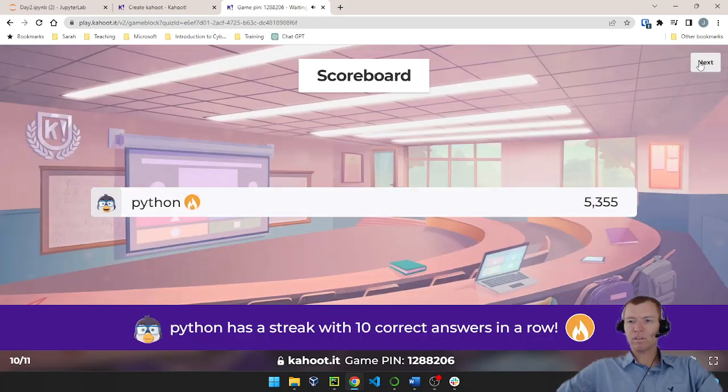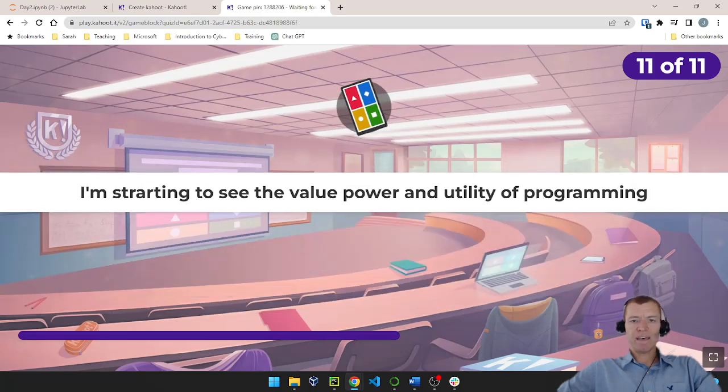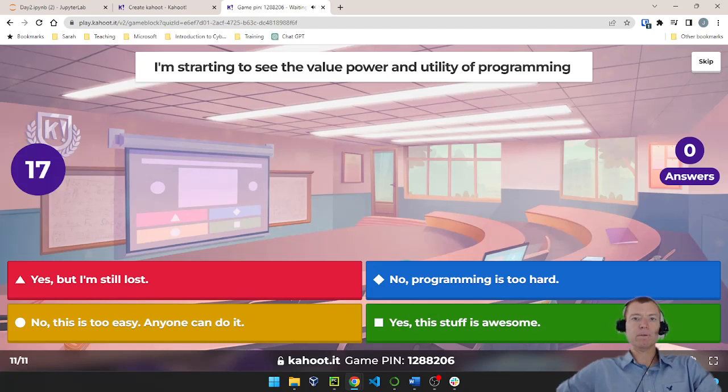All right, last question, always the fun one. Question is, I'm starting to see the value, power, and utility of programming, right? Yes, but I'm still lost. No, programming is just too hard. No, it's too easy, anybody can do it. Or yes, this stuff is awesome. I think you know which answer I'm hoping you all choose.